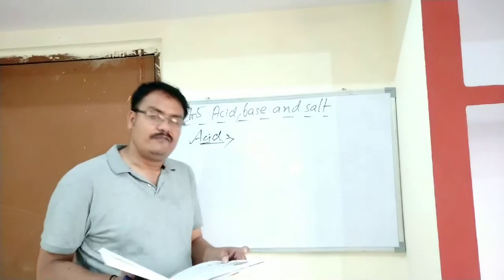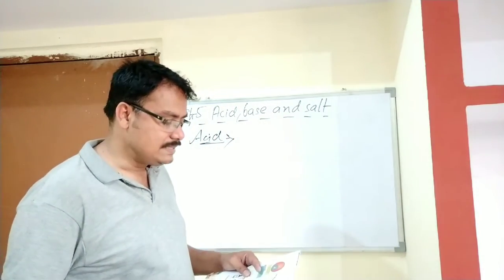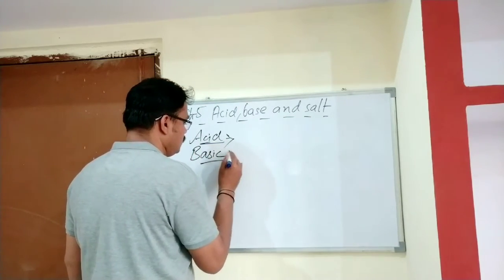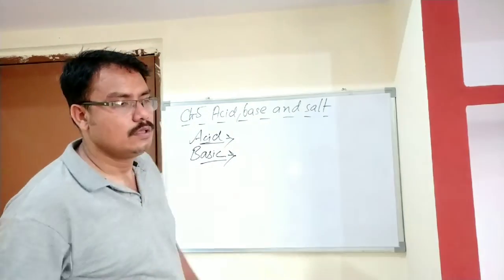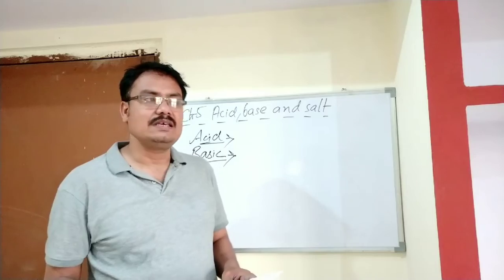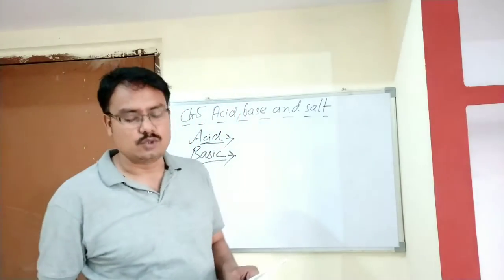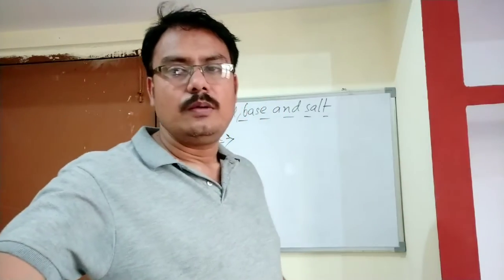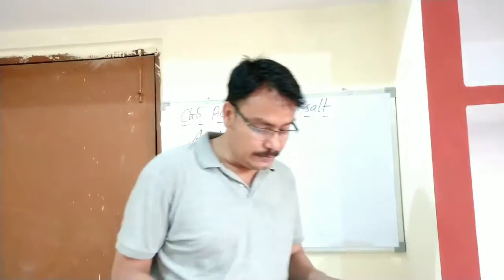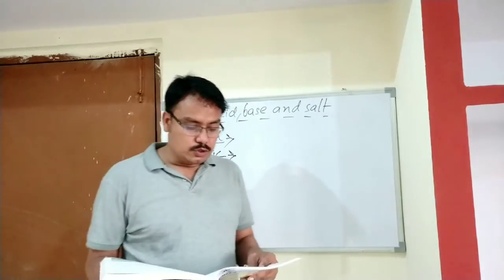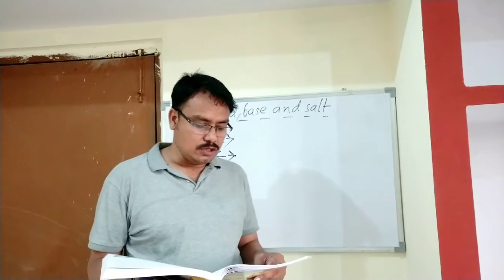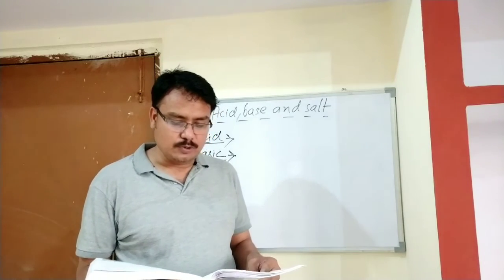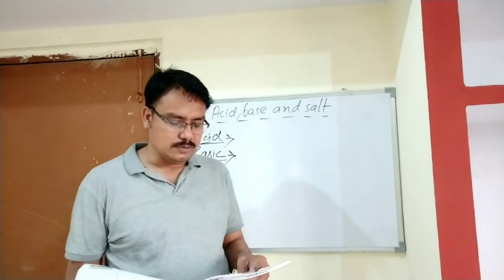Now student, today's topic is about basic substances. I have already explained that bases are always bitter in taste and soapy in touch. Bases also have two types, that is strong base and weak base. Alkalis like caustic soda and caustic potash are strong bases. The more hydroxide ions a base produces on dissolving in water, the stronger the base is.